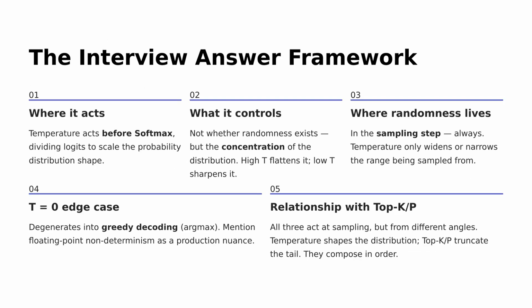Let's delve into the interview answer framework. It starts with understanding where temperature acts, which is just before softmax, scaling the probability distribution. It controls the concentration, not the randomness, sharpening or flattening it. Randomness itself always occurs during sampling. At zero temperature, we encounter greedy decoding with a nod to floating point nuances. Finally, temperature, top K, and top P interact at sampling, shaping and truncating the distribution.